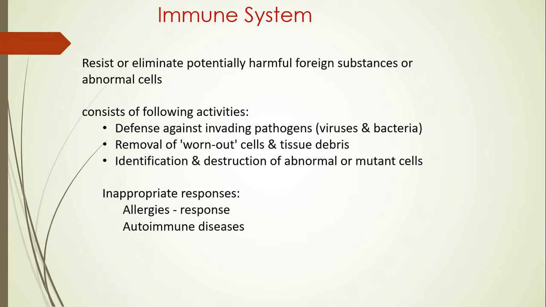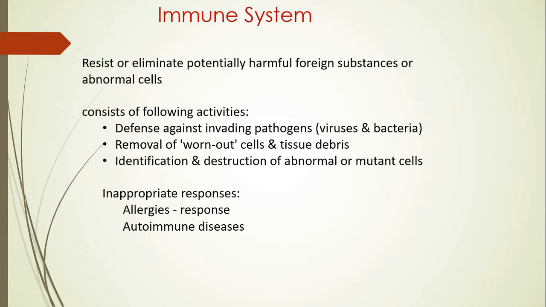You know that the human body comprises a large number of systems like digestive, excretory, reproductive and so on, and all these systems perform their function. Likewise, there is one more system, the immune system, which is concerned with imparting immunity. Its main role is to eliminate or resist the entry of harmful pathogenic organisms or foreign particles into the body, as well as to remove certain abnormal cells which are present within the body.